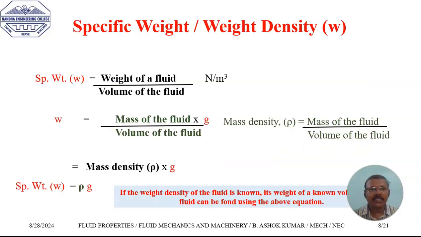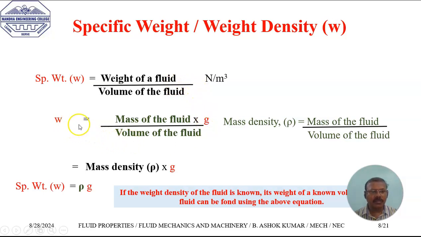The second property is weight density, or specific weight, denoted by the letter small w. The specific weight is defined as the weight of the fluid possessed by the unit volume of the fluid. So mathematically it is represented by specific weight equal to weight of the fluid divided by volume of the fluid. The unit for the weight density is Newton per meter cube.